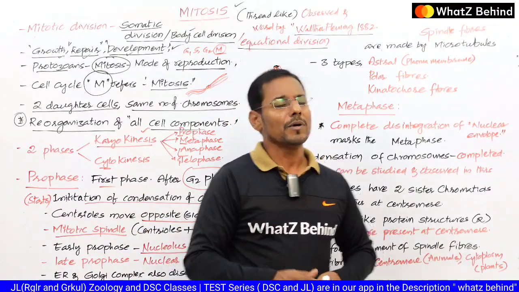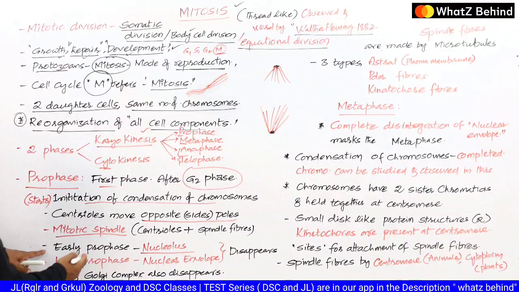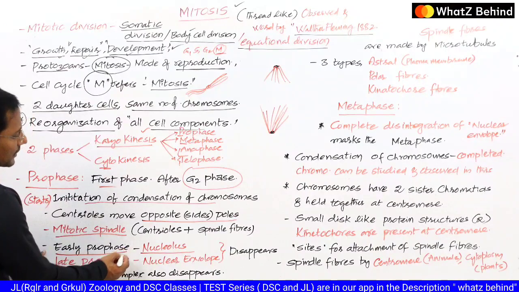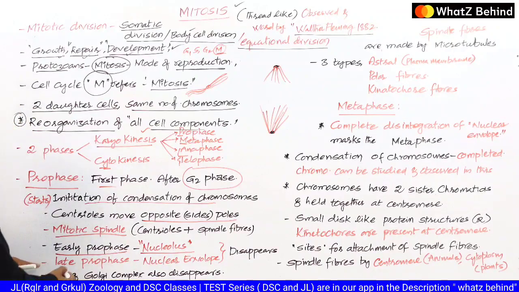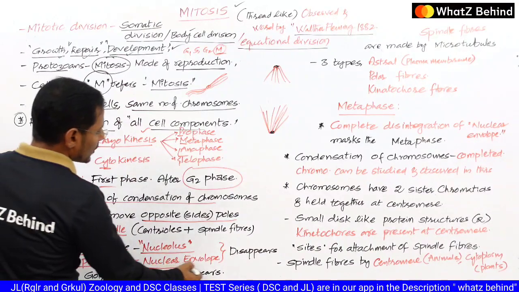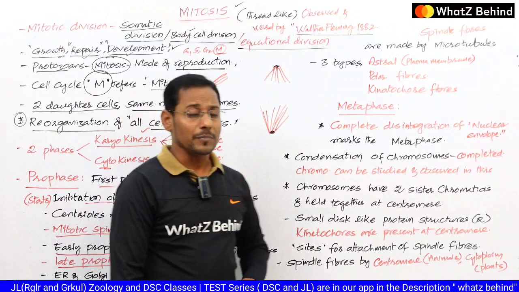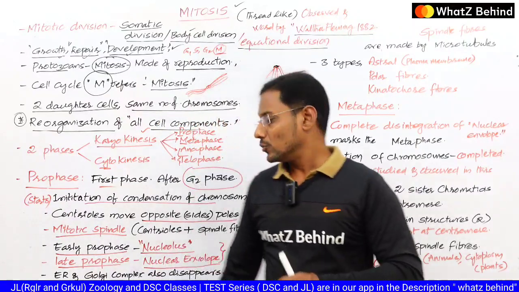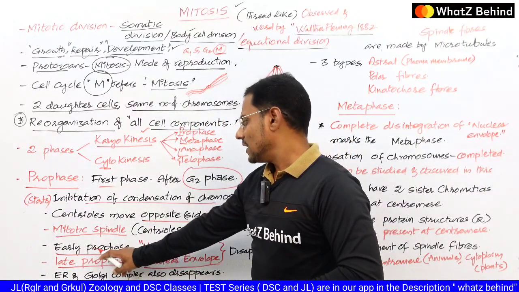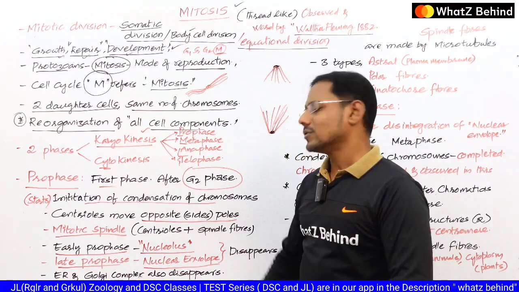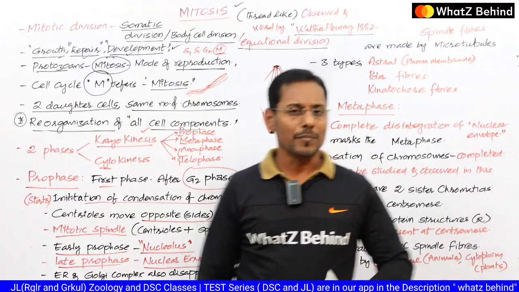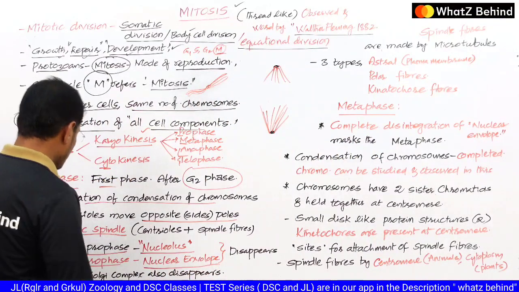But you must remember that in the early prophase the nucleolus is going to disappear, and in the late prophase the nuclear envelope is going to disappear. గుర్తుపెట్టుకోండి. So that is the point here we have to focus. ఎర్లీ ప్రోఫేజ్లో న్యూక్లియోలస్ ఎగిరిపోతూ ఉంటుంది, లేట్ ప్రోఫేజ్లో న్యూక్లియర్ ఎన్వెలప్ డిసపియర్ అయిపోతూ ఉంటుంది. సో ఇక్కడ ఫోకస్ చేసుకుంటూ ఉండాలి.